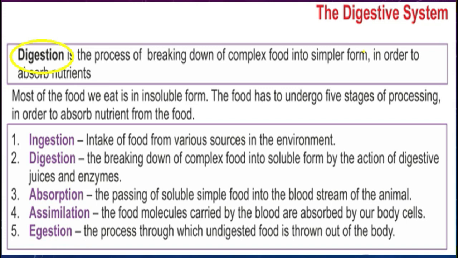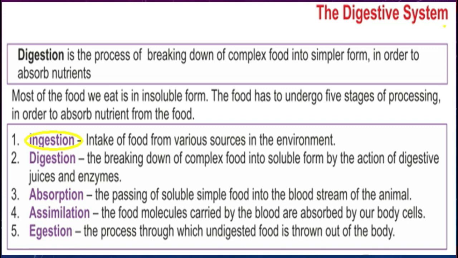Students, for this, the food has to undergo 5 different stages of processing that help our body absorb nutrients from the food. The first step to obtaining nutrition is ingestion. It is a process where food is taken in through the mouth and broken down by teeth and saliva.